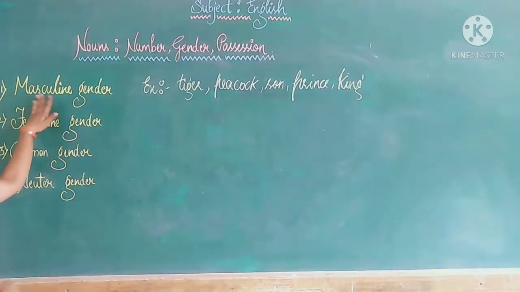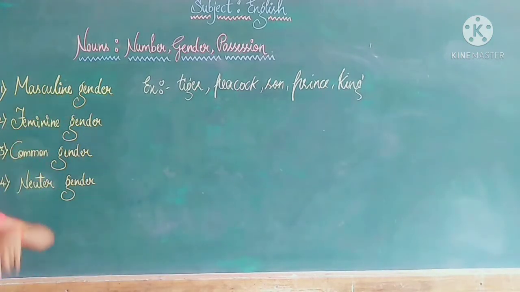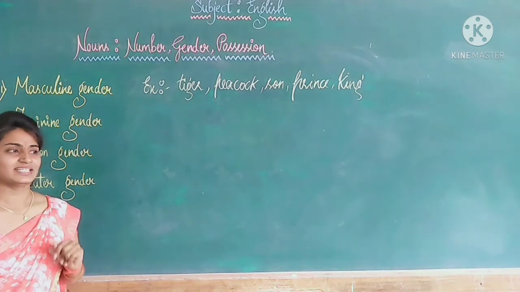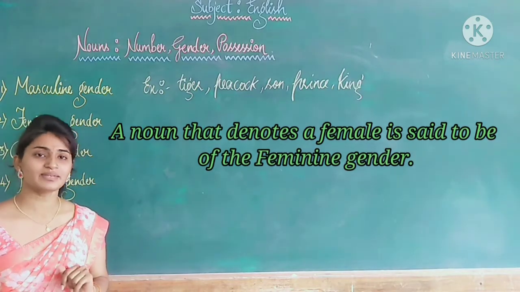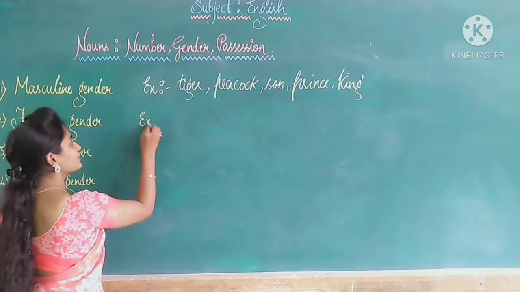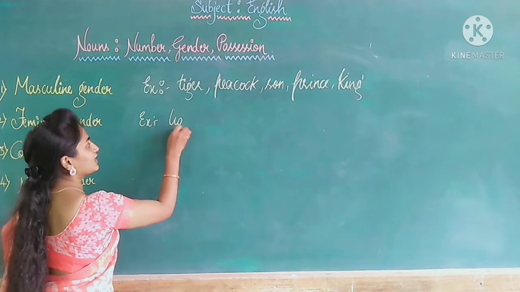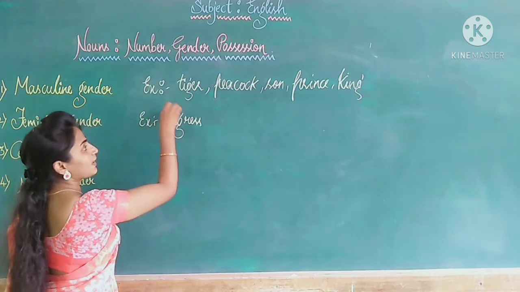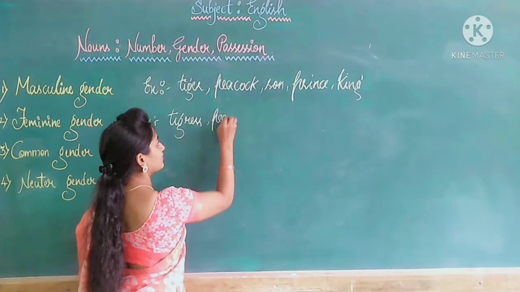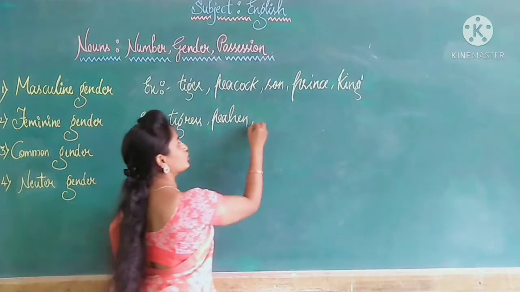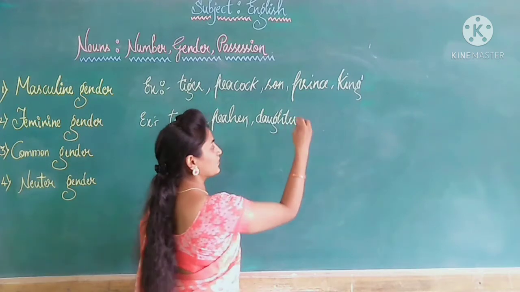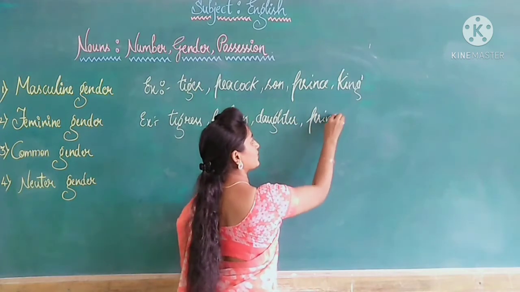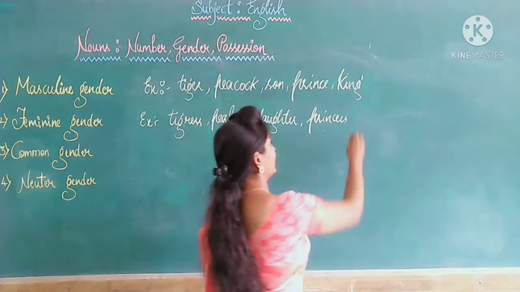Now, I have defined masculine gender. Can you define, children, what do you mean by feminine gender? Yes. A noun that denotes female is said to be feminine gender. Can you give the example, children? Tigress, peahen, daughter, princess, queen.